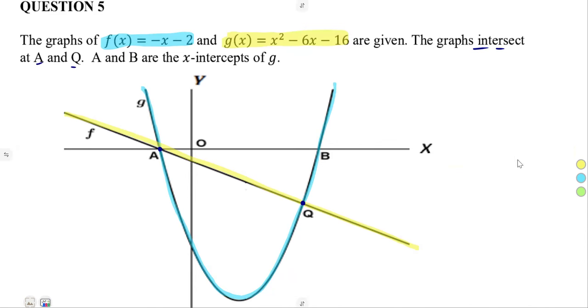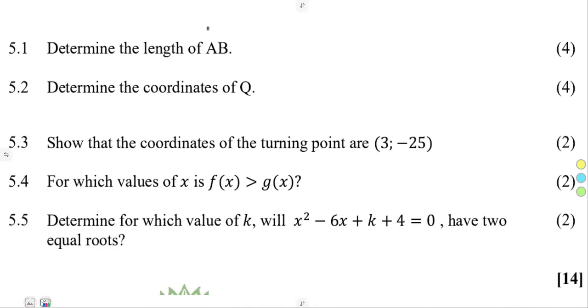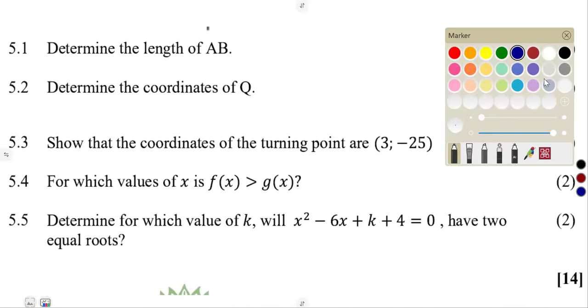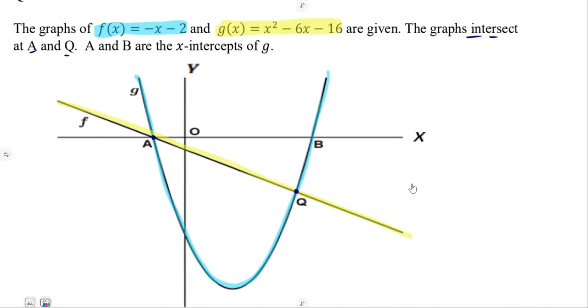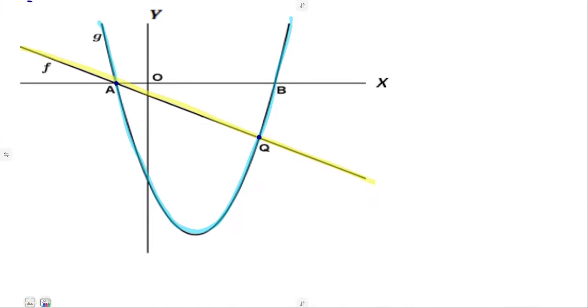So this is what we had. Then the questions were just direct. Question 5.1 was just a direct question: determine the length of AB for 4 marks. To have the length between 2 points, and in our case AB, guys, A to B.